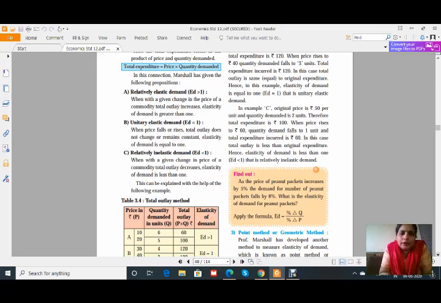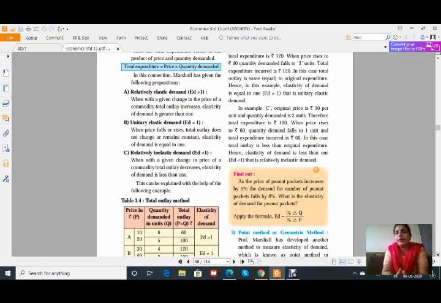When ED is equal to 1, we have already seen that the equal amount of price change leads to an equal amount of change in quantity demanded, and therefore it comes to 1. Whether price falls or rises, total outlay does not change, it remains constant, because ED is equal to 1. So the change in price does not that much affect the quantity demanded, and therefore ED is equal to 1. Relatively inelastic: when with a given change in price of a commodity, total outlay decreases.